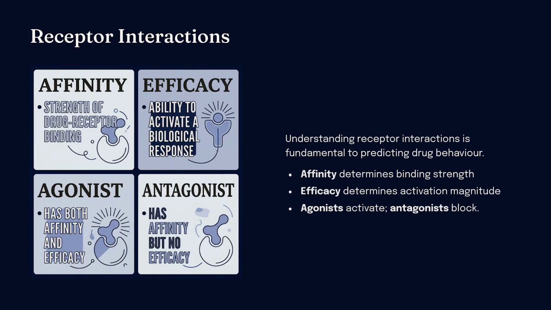Explain the terms: affinity, efficacy, agonist, and antagonist using receptor interactions. Understanding receptor interactions is fundamental to predicting drug behavior. Affinity determines binding strength. Efficacy determines activation magnitude. Agonists activate, antagonists block.